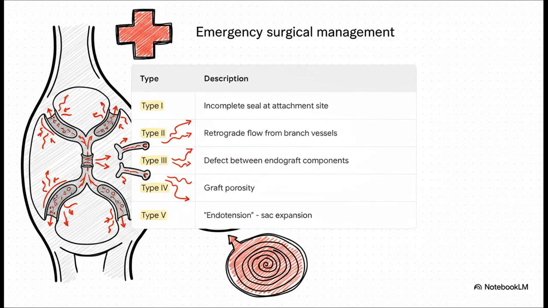An endoleak is basically a failure of the stent graft to completely seal off the aneurysm sac, so blood continues to flow into it. We classify them into 5 types. Now, the ones that are most urgent are type I, which is a bad seal at the top or bottom of the graft, and type 3, which is a leak between the graft pieces. Those are high-pressure leaks and have to be fixed immediately. The one we see most often, though, is a type 2 endoleak. That's a lower-pressure, retrograde flow from side branches like the lumbar arteries. We often watch those for a while because many will seal off on their own. Types 4 and 5 are much less common.